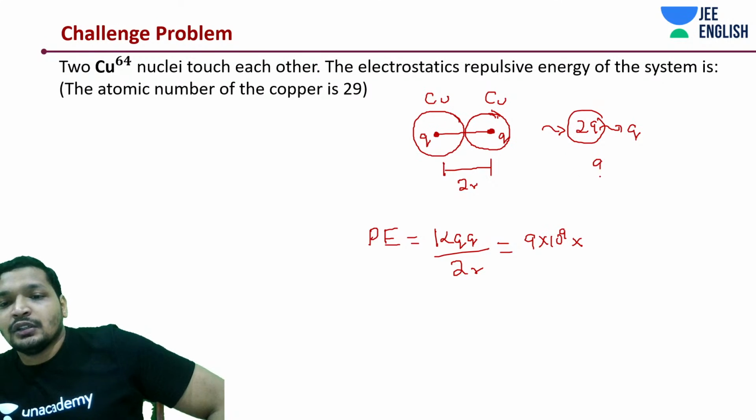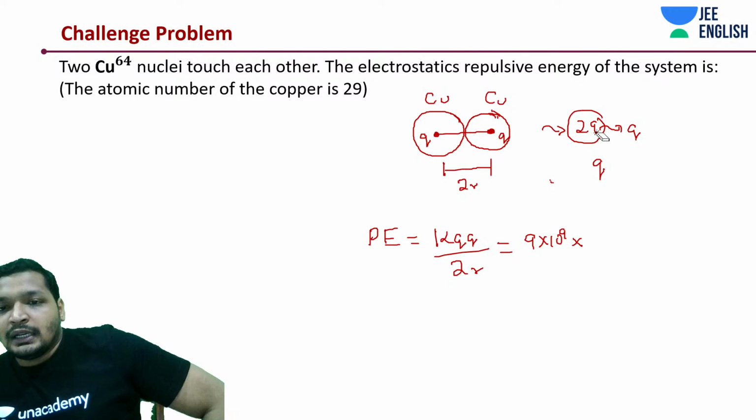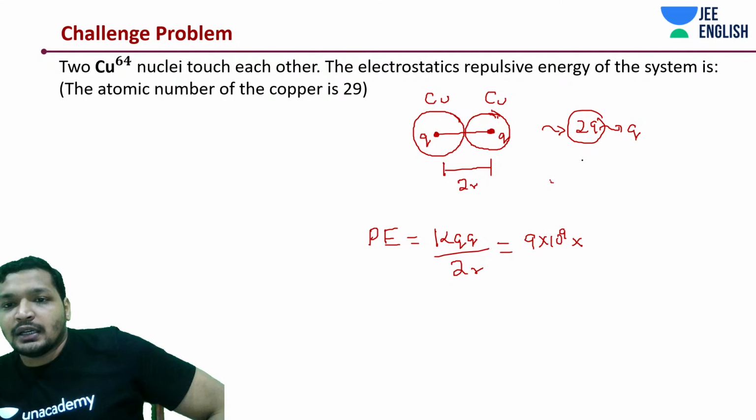Q is how much? We come to this point again. Q is not 29 coulombs, 29 eV. Need to convert.